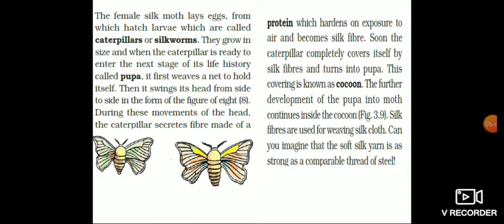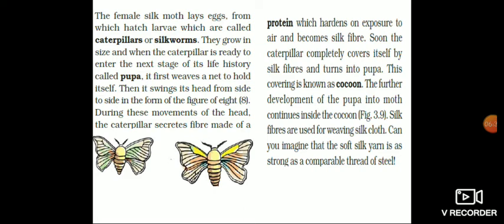Can you imagine that soft silk yarn is as strong as a comparable thread of steel? See, can you compare the strength of steel and yarn? Silk yarn is so strong, stronger than steel, because it is a natural strongest fiber. Okay, silk is a natural strongest fiber. So can you understand how silk moths are producing silk? Can you understand, children? Yes.